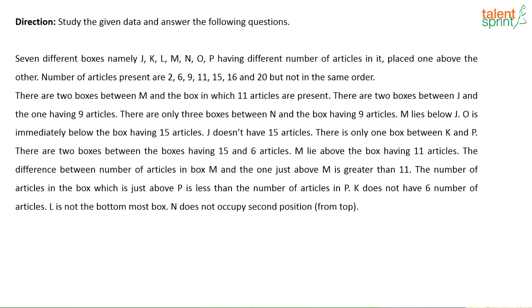So this is an arrangement question wherein you have to arrange some boxes one on top of another, correct? 7 different boxes, namely J, K, L, M, N, O, P, having different number of articles in it, placed one above the other. Number of articles present are 2, 6, 9, 11, 15, 16 and 20, but not in the same order. Then some information is given. You have to arrange these boxes one above the other, and also the articles, which is how many articles is present in which box respectively.